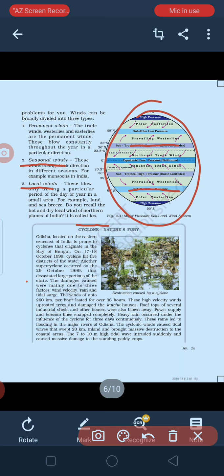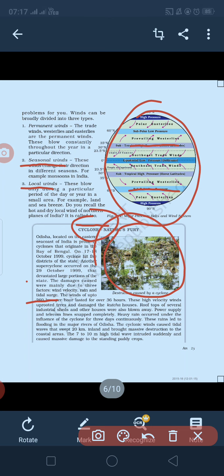Now the next topic is cyclone. When the wind increases, it leads to rainfall also, and with rainfall it has a tidal surge. Okay, so this is your cyclone. You must have seen that it brings destruction in an area.